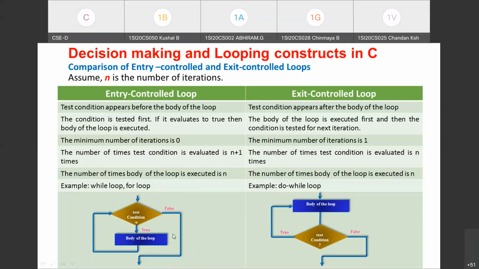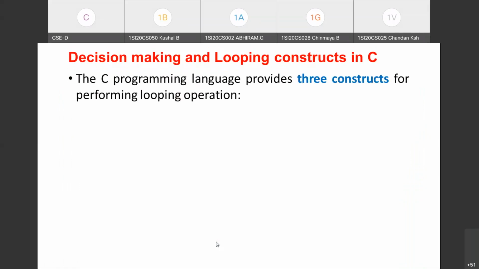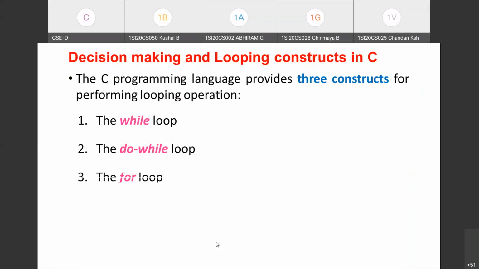So these are a few differences you can give with respect to these two loopings supported in C, that is entry control and exit control. Okay. Now we shall see the three constructs supported in C for performing this looping operation. One is called the while loop, the other is called do while, and for. So these are the only three looping constructs supported in C. Okay, while, do while, and for loop.